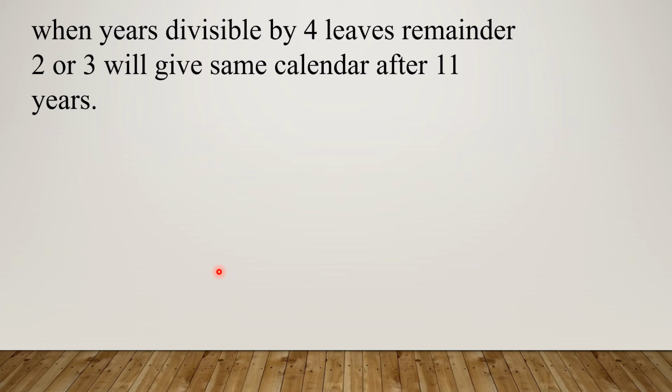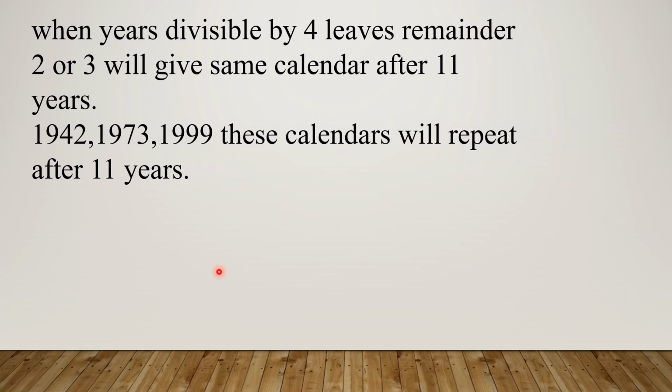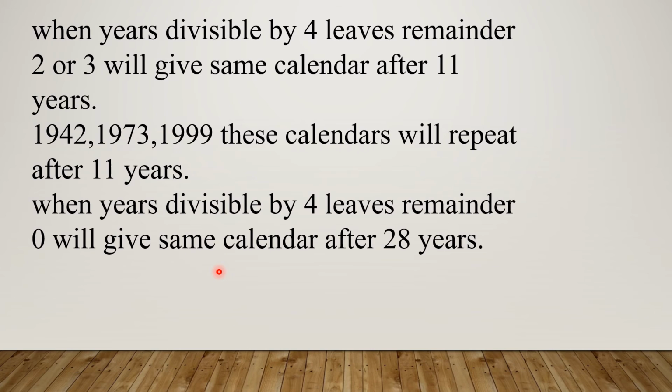If the year is divisible by 4 and leaves a remainder 2 or 3, then the same calendar will repeat after 11 years. So suppose 2002 is there. You get 2 remainder when divided by 4. So 2002 calendar will repeat after 2013, means after 11 years. Suppose 1942 is there, 1973 is there, 1999 is there. These calendars will repeat after 11 years.